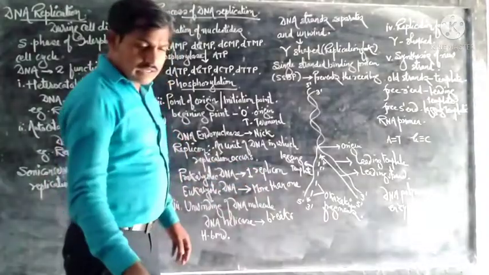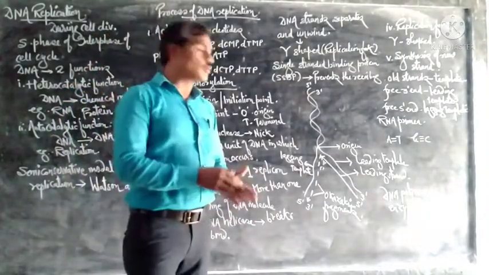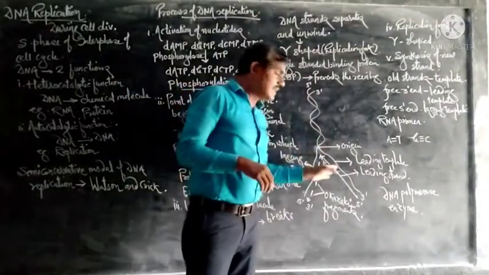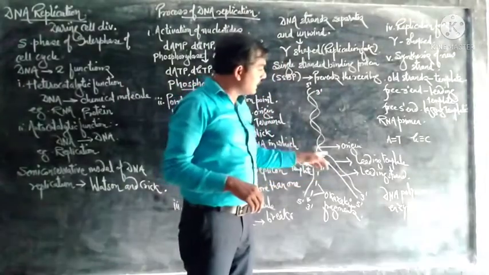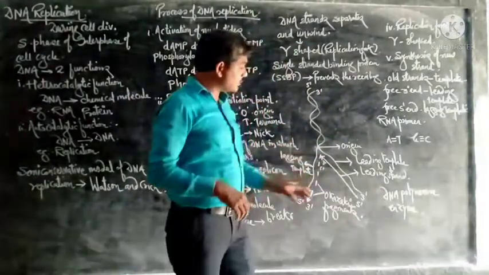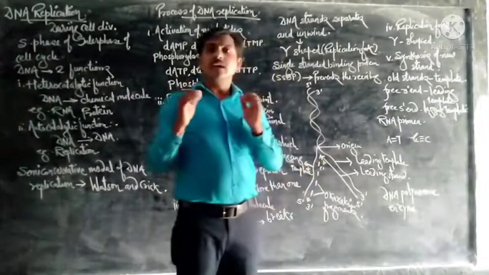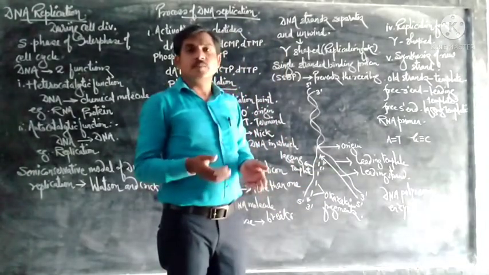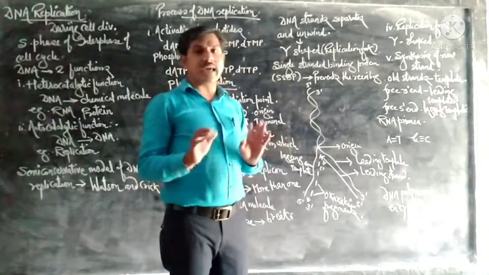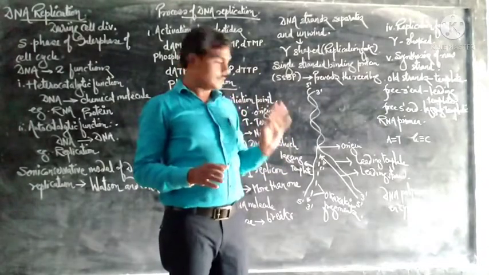Next is the leading strand and lagging strand. We know that the leading strand is produced on the leading template in the direction 5' to 3'. Actually, every new strand is produced on the old strand in the direction 5' to 3'.